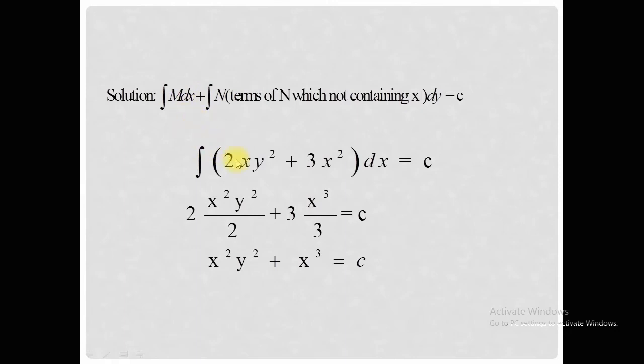So the integration of the M function: (2xy square plus 3x square) dx.